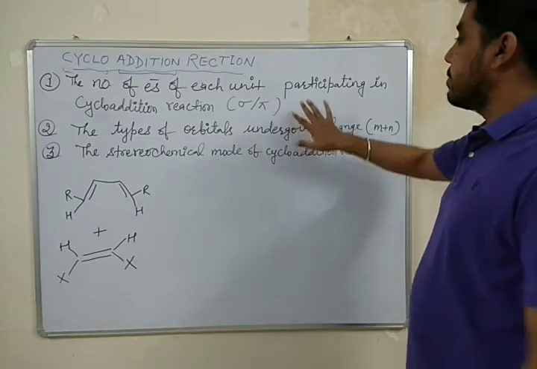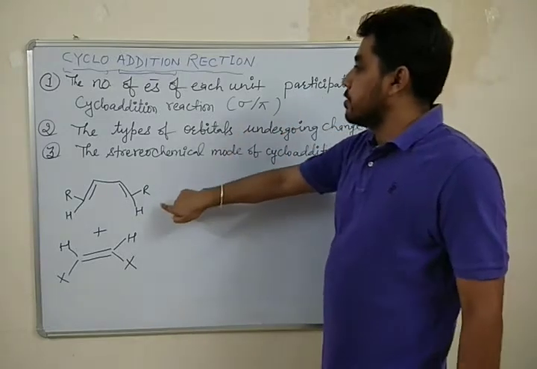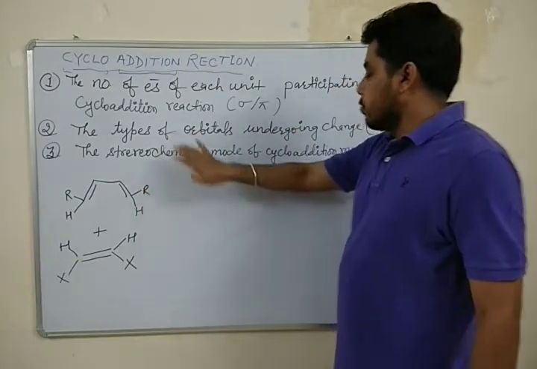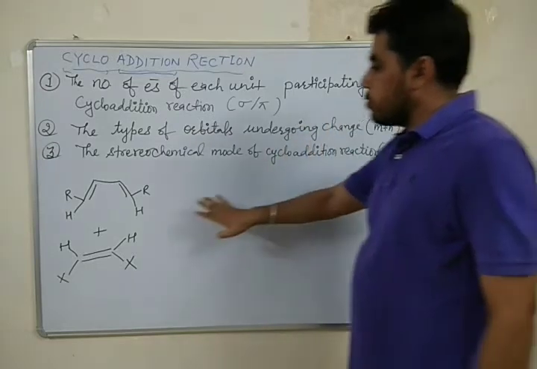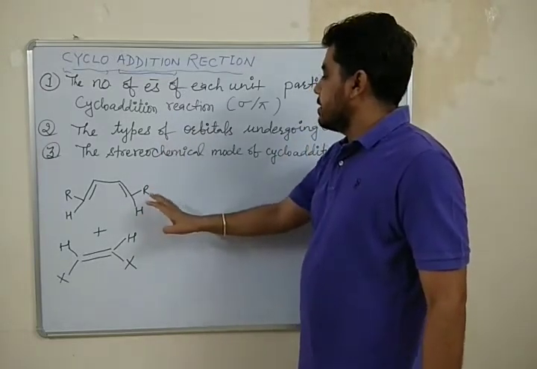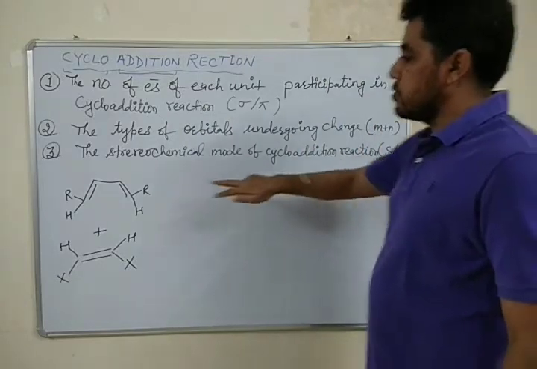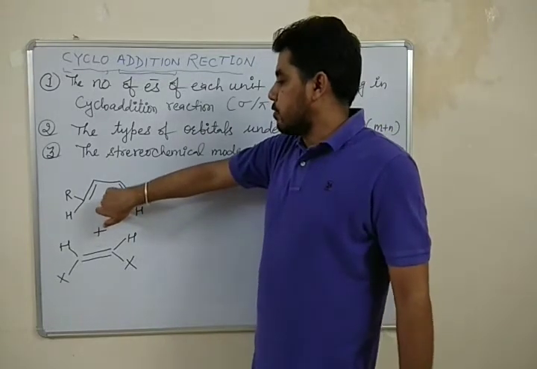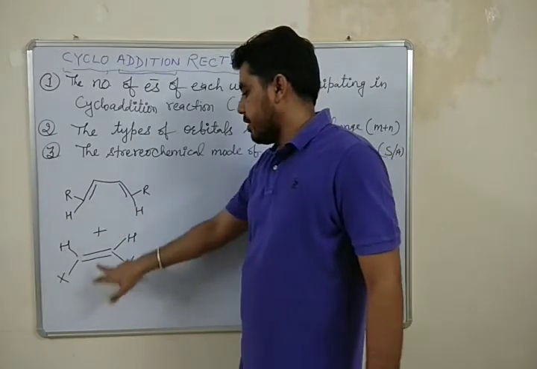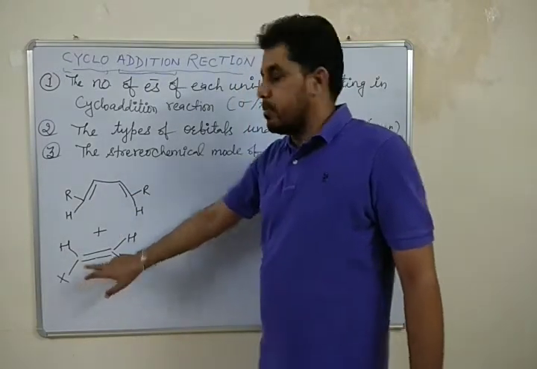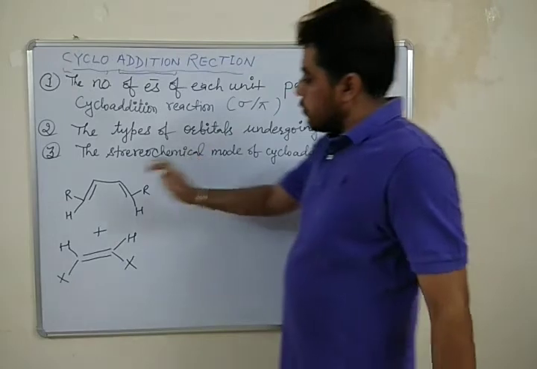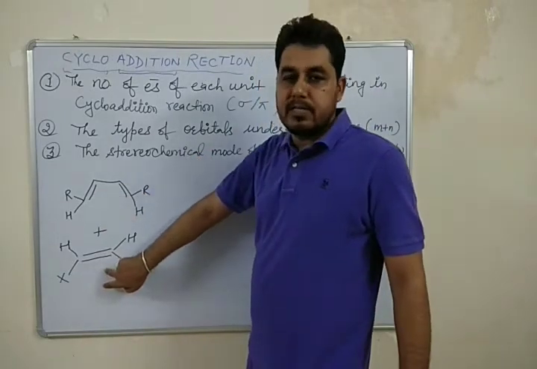First is the type of the electrons or orbitals. Here pi orbitals are participating in the cyclo-addition reaction. And number two is the number of electrons. The number of electrons for the first unit is 4 and for the second unit is 2. So basically it is a 4 plus 2 cyclo-addition reaction.